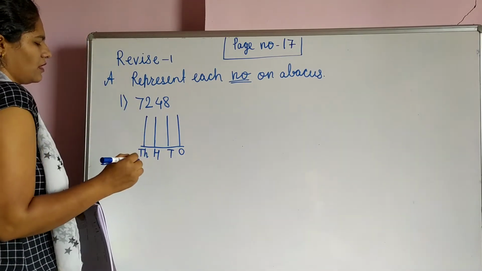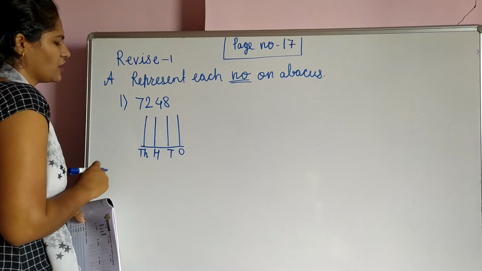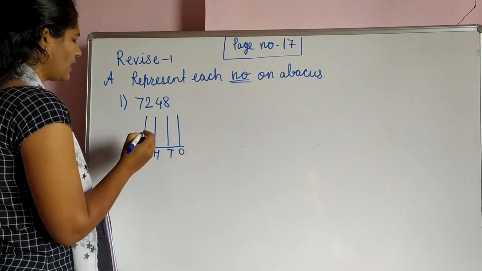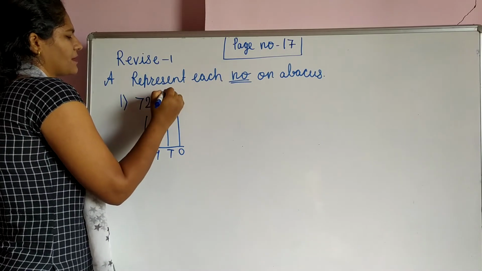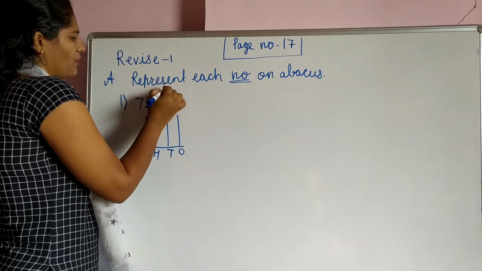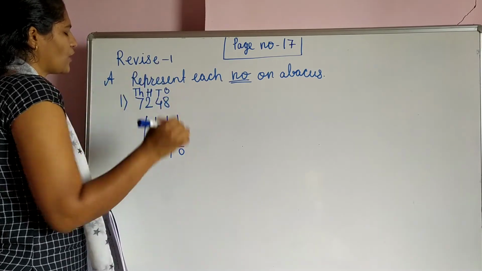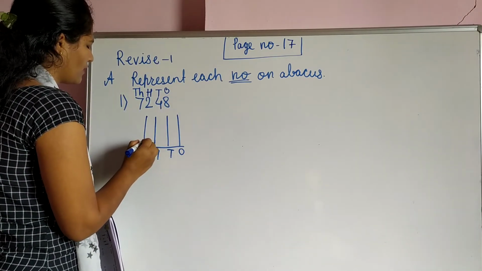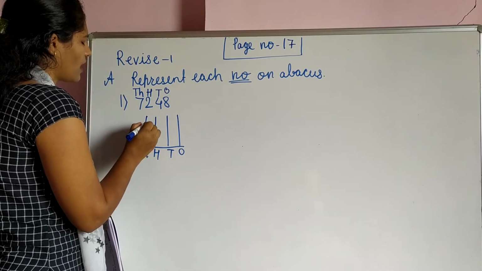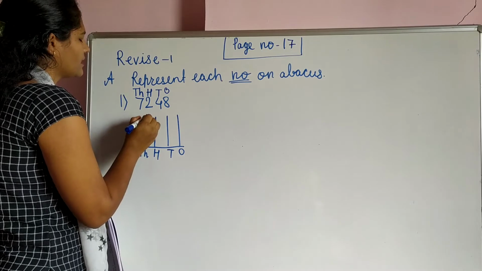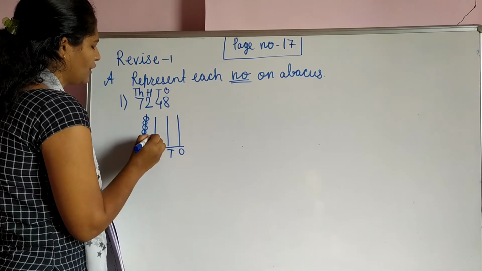So on 1000 place, which number is there? Number is 7. So show here 7 bits. And see, if you are confused, then upside also write places: ones, tens, 100, and 1000. So first one 7. 1, 2, 3, 4, 5, 6, and 7. Next one 2. 1 and 2.